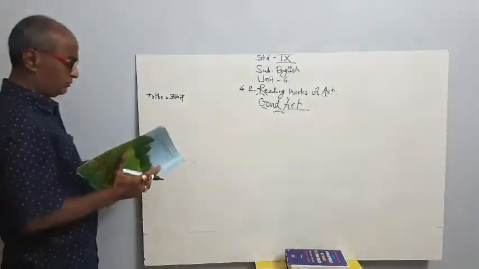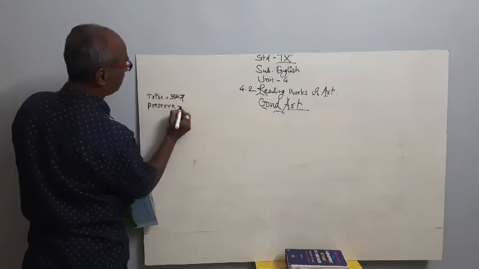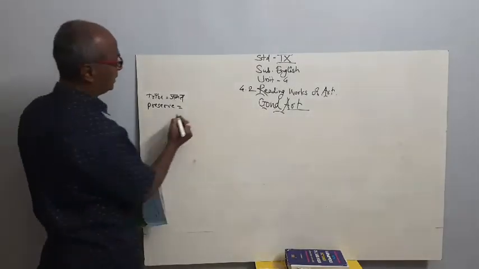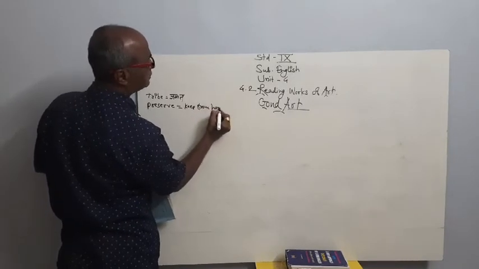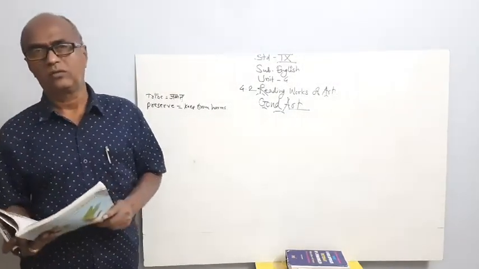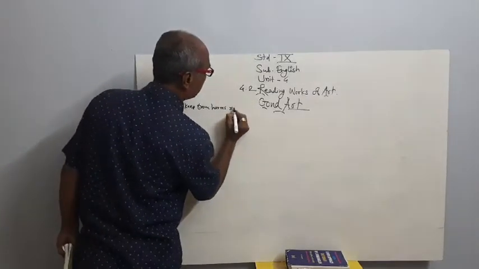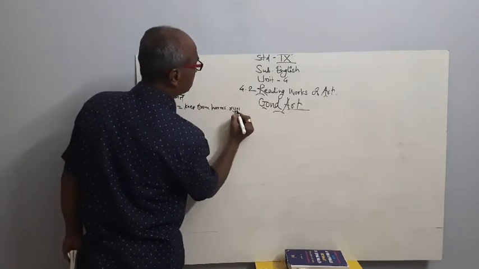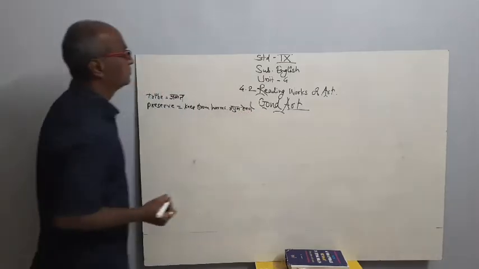Preserve. You may have come across this word in science. Preserve means here to keep from harm. One should not harm that thing, that procedure or the way, which we call preserve. In Marathi it is japun thevani or japani. Yes, it is a verb. Preserve means japani, japun thevani.